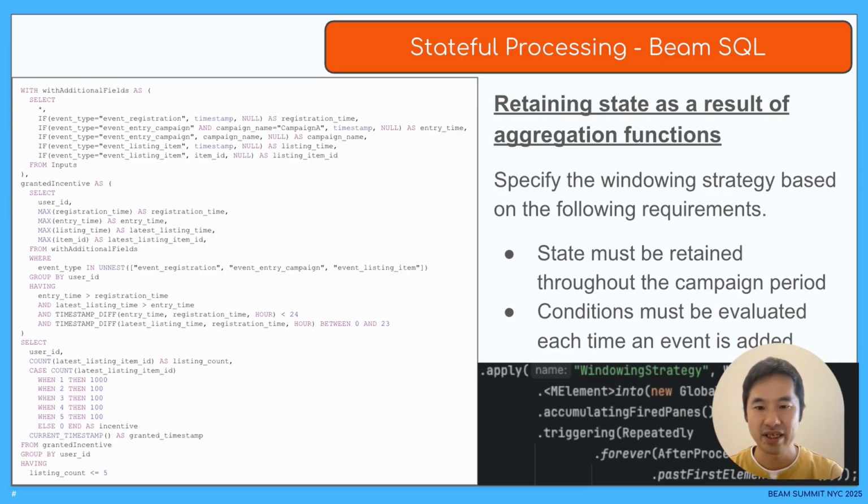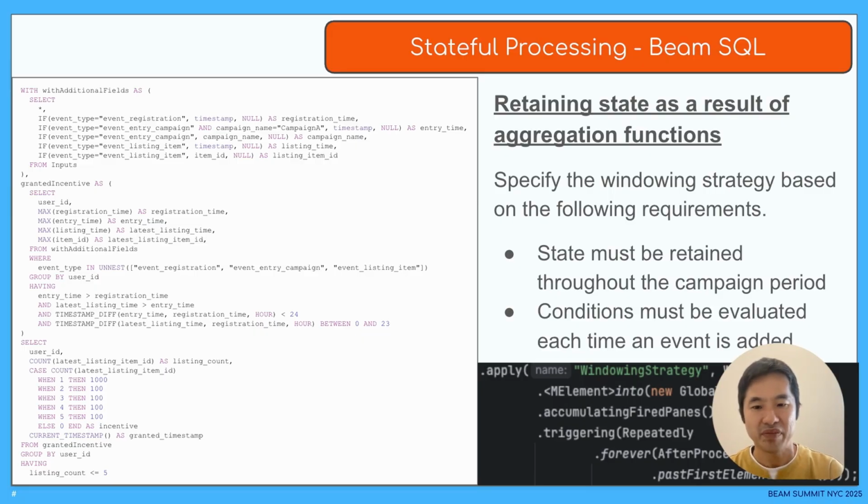The next query, granted incentive, aggregates the 3 types of events for each customer and evaluates whether to grant incentives. To aggregate by customer, the group by clause specifies user ID, but due to the trigger settings made earlier, aggregation is executed each time an event arrives.